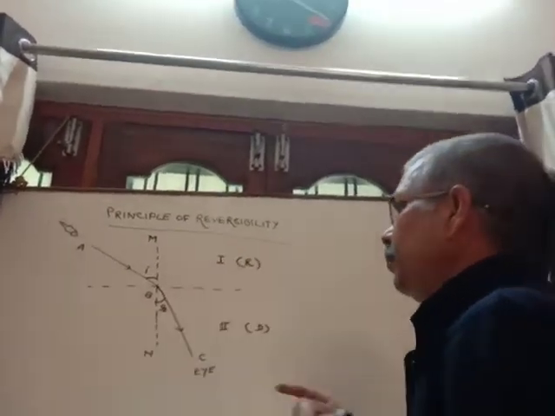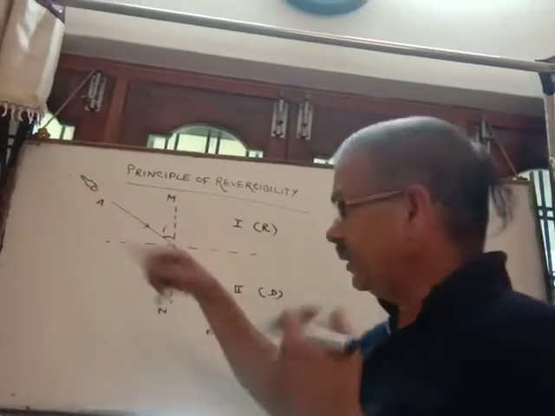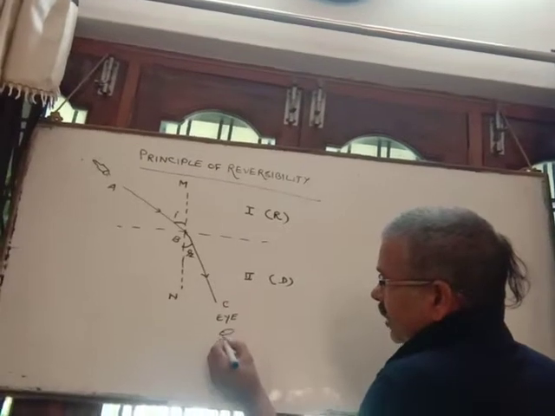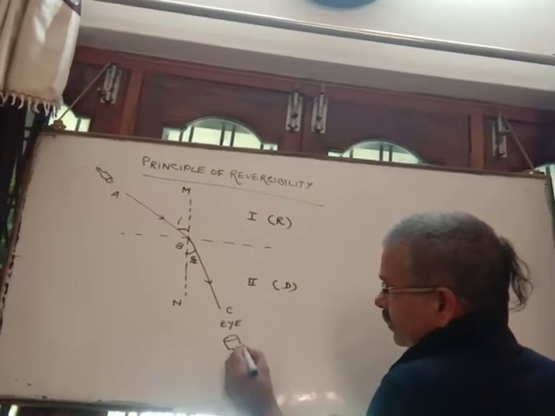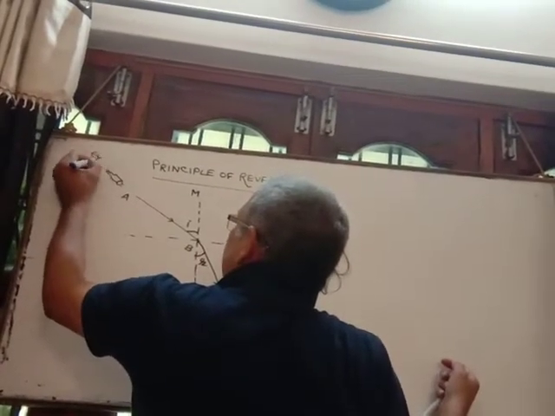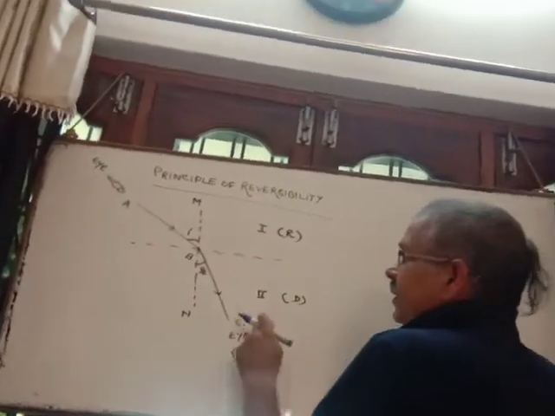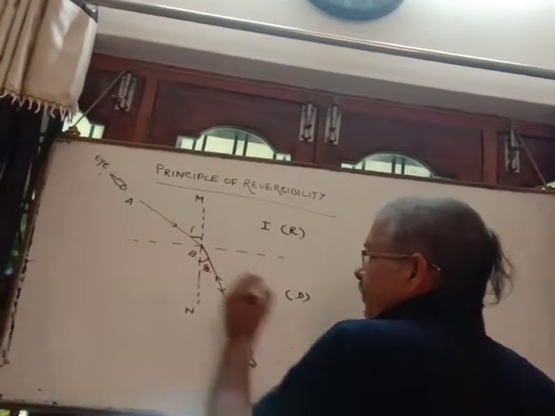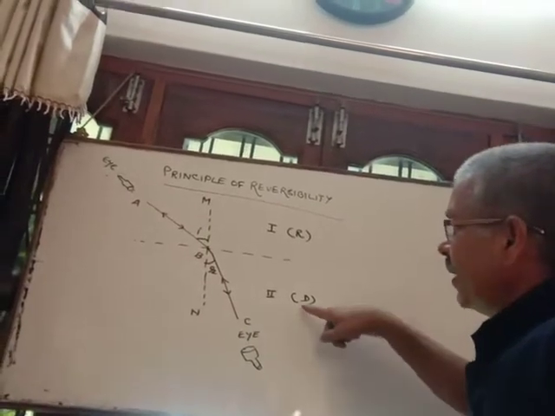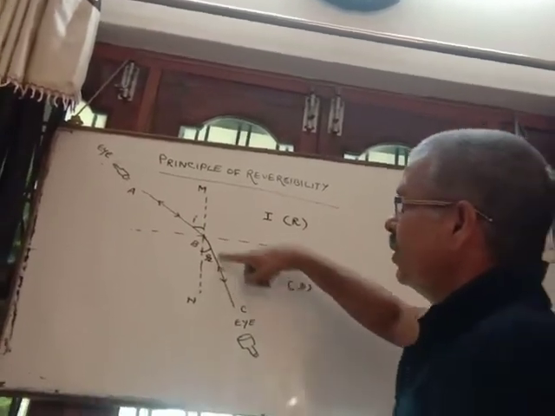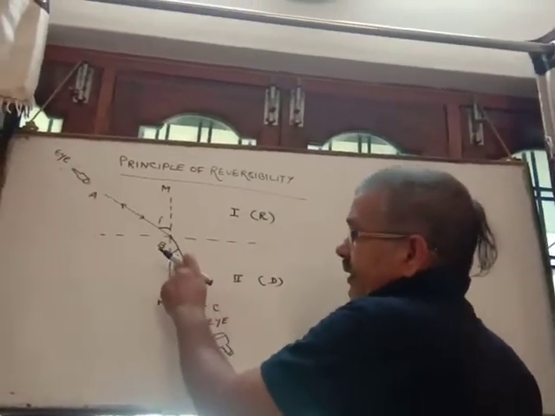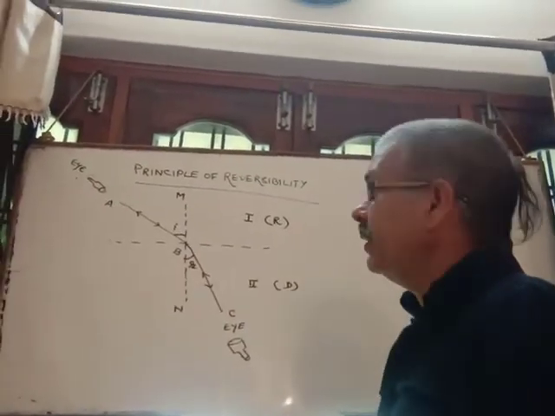And when we reverse the positions of the observer and the torch, the source of light. So suppose now here it is the torch and here the observer. So in this case CB is the incident ray and BA is the refracted ray. See here, in the second case light passes from denser to rarer, so after refraction it moves away from the normal. So this R is the angle of incidence and I is the angle of refraction.